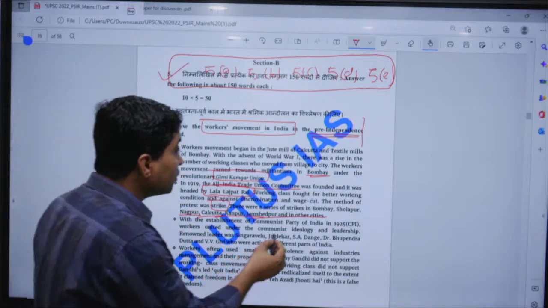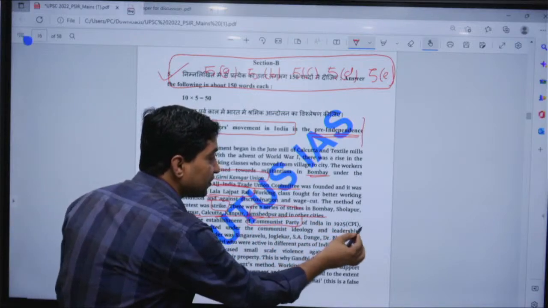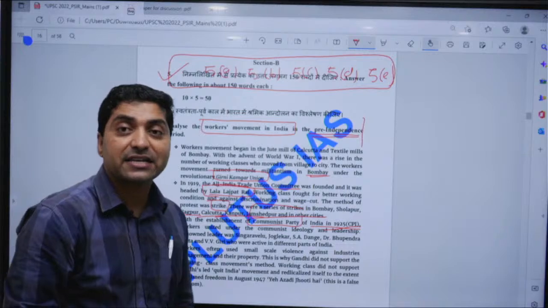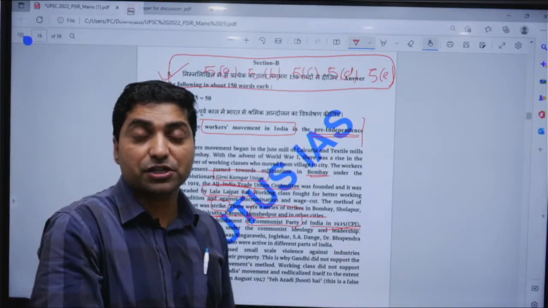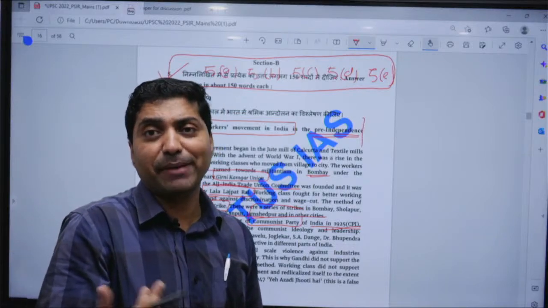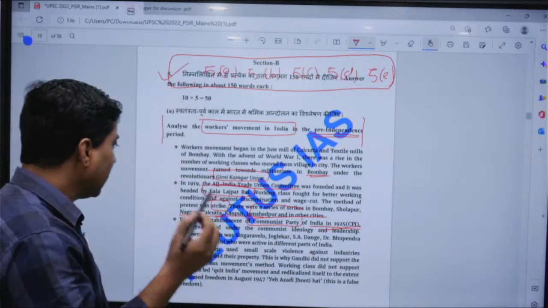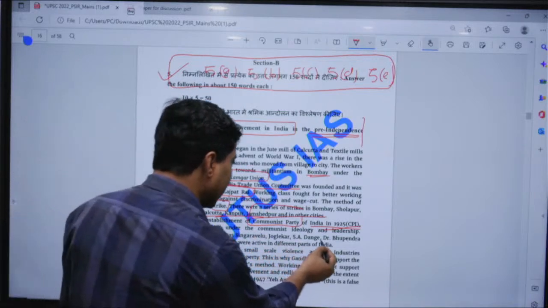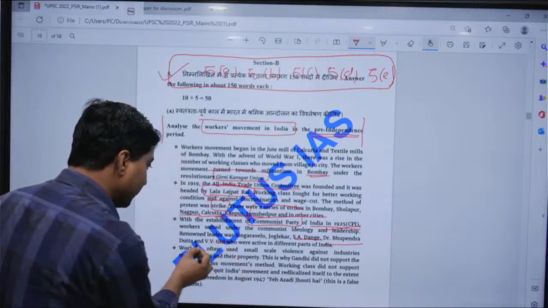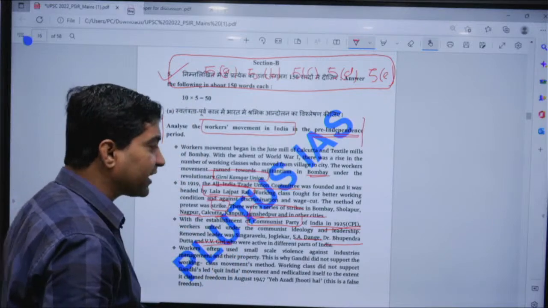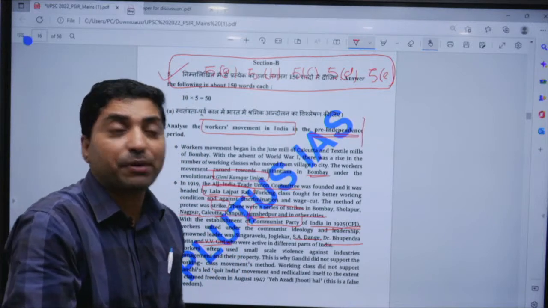And when the Communist Party was established in 1925, the Communist Party took up the cause of the workers' movement in India, and there were many leaders like S.A. Dange, right, Dr. Bhupendra, B.V. Giri, who took the leadership in different parts of India.